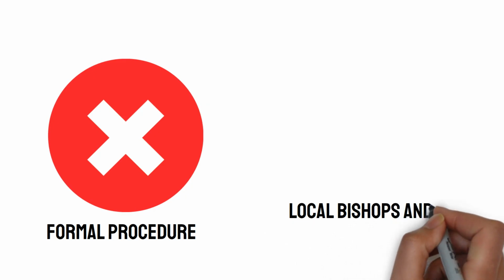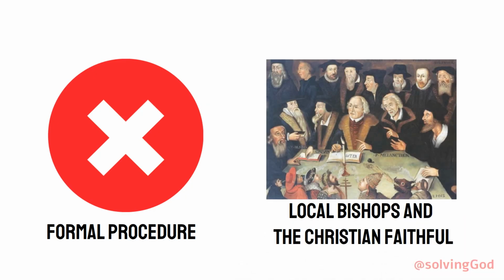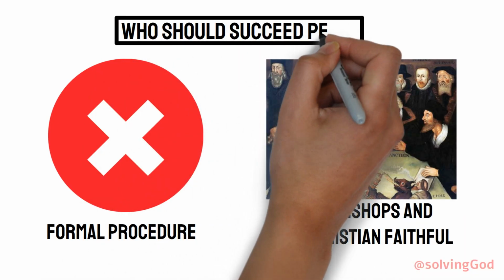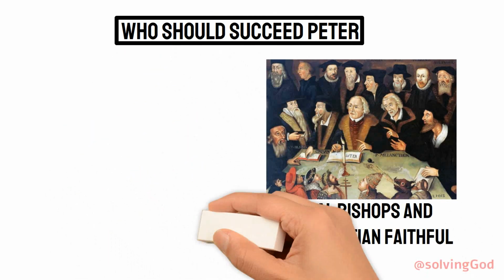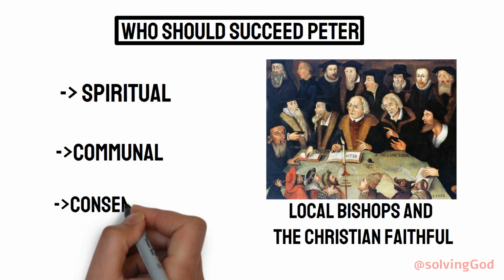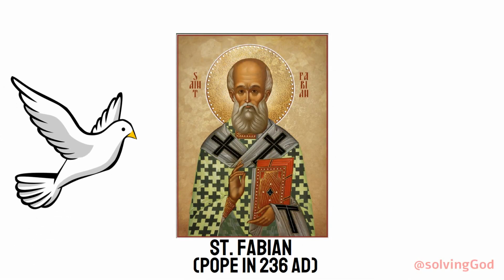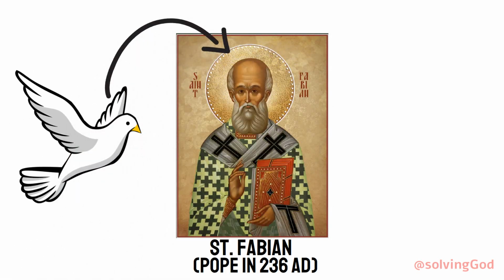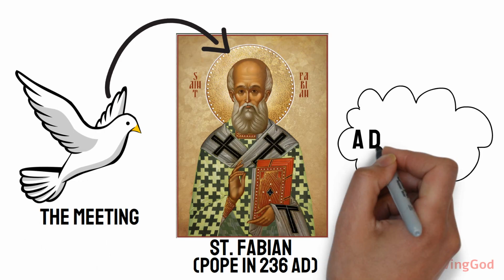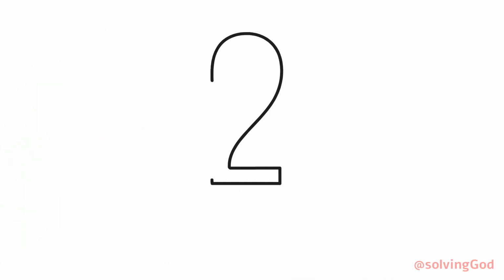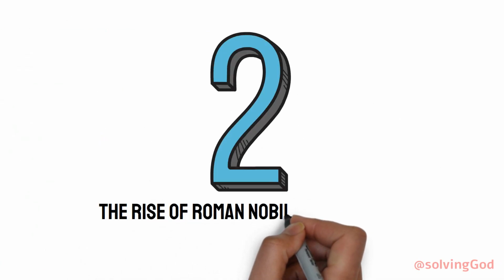Local bishops and the Christian faithful would gather to discern who should succeed Peter. The process was often spiritual, communal, and consensus-based. For example, St. Fabian was reportedly chosen when a dove landed on his head during the meeting, seen as a divine sign. Number 2. The rise of Roman nobility influence.